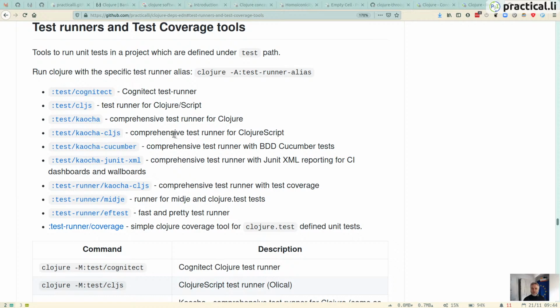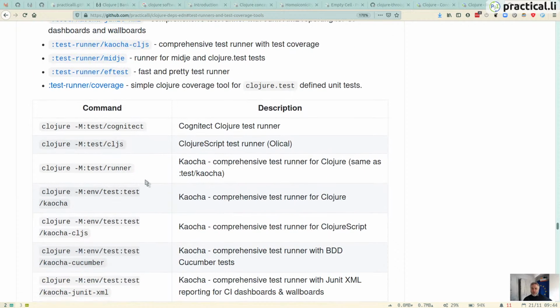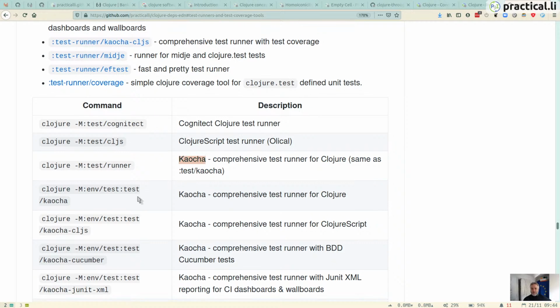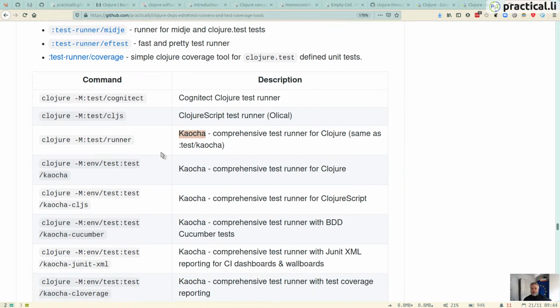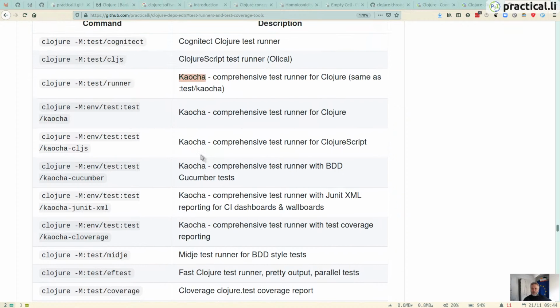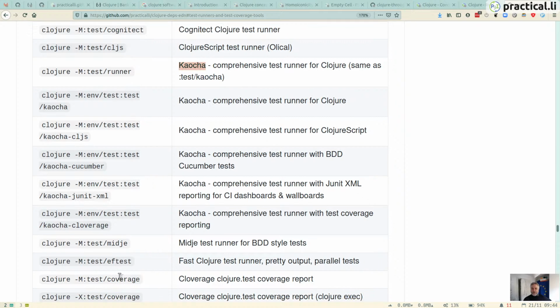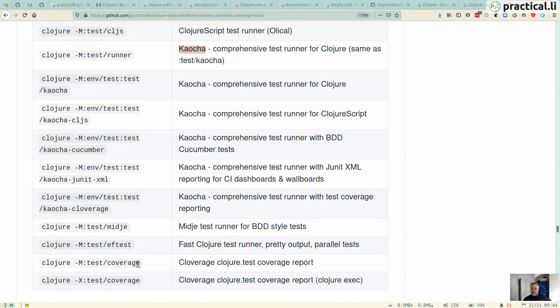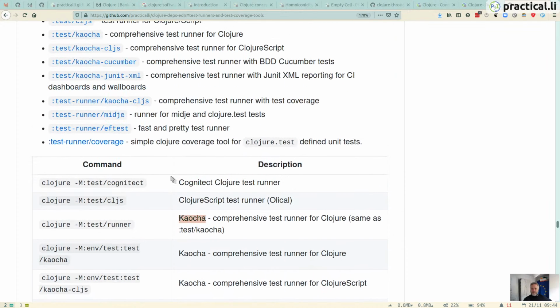The test runner is just running Clojure by default, and it also includes the test path in there as well. But there's other ones as well. There's the Cognitect Labs one and Midje and EFTest and Cloverage, which does some coverage there as well.